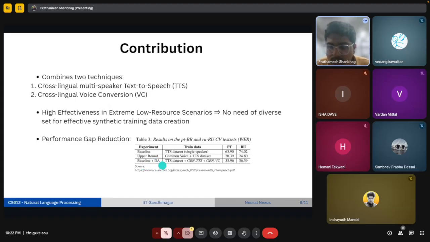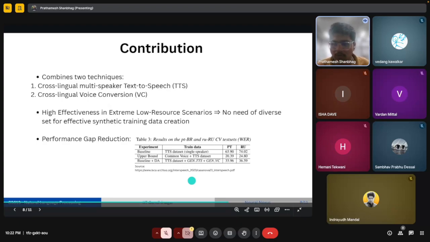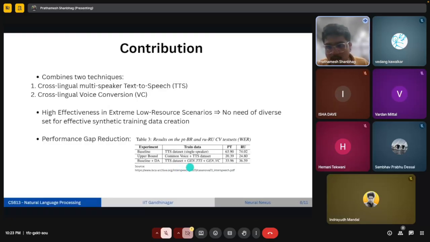And then what they showed in the result was, if you have the baseline and the augmented data with the experiments which they did, you can see here the word error rate for Portuguese and Russian drastically drops, even though it's not less than the upper bound. But upper bound is considered like you have a lot of data. If you have very little data, which is the case they took, still the improvement is very significant, you can say. So yeah, this is the major contribution which came from this paper.